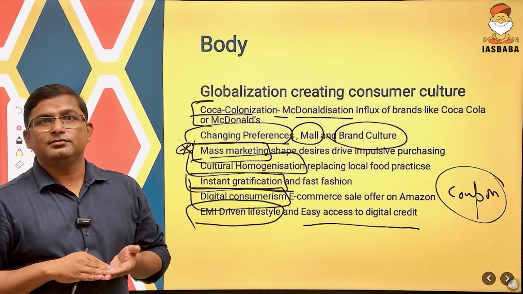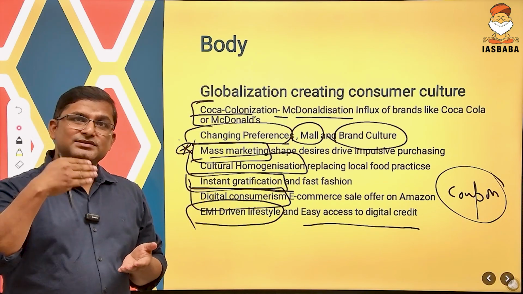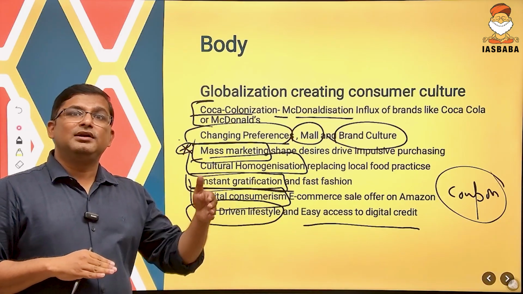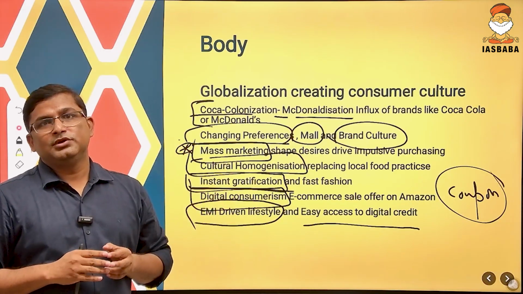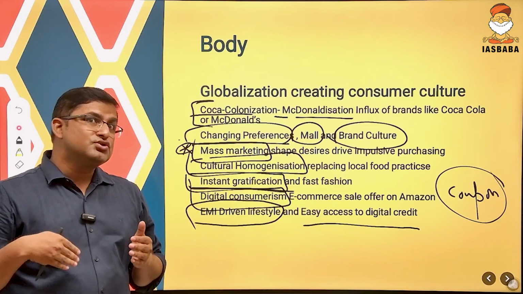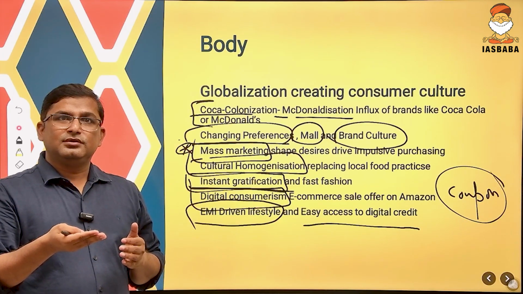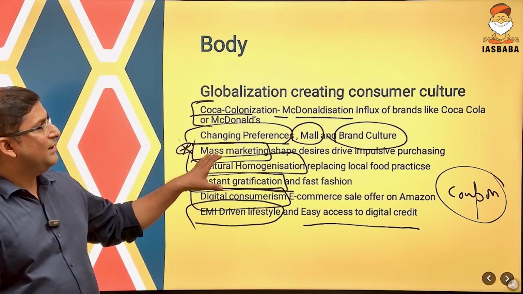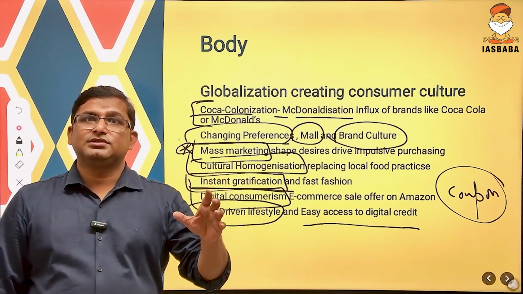That is the problem. Your salary is very less. You are earning 20-30,000, but you have started wearing branded clothes. That is the problem. So the problem is not the payment of EMI. The problem is your earning. Your earning should be enough to pay the EMI. So all these things have led to the consumer culture in India.